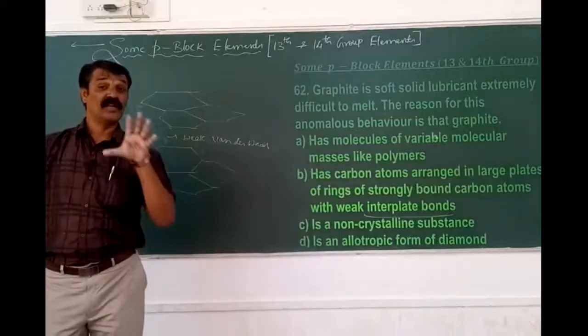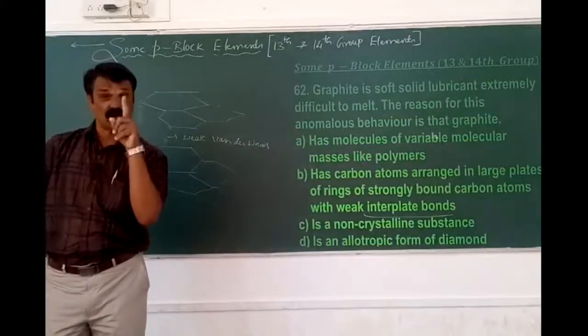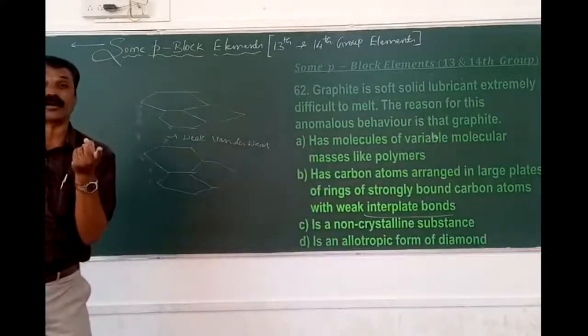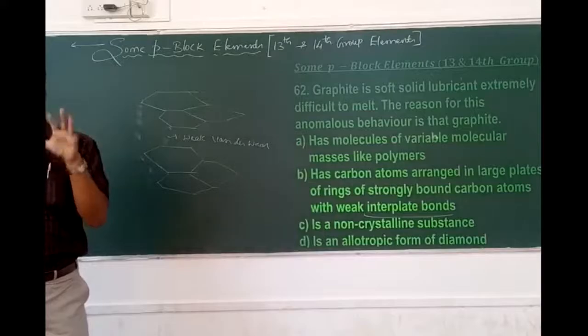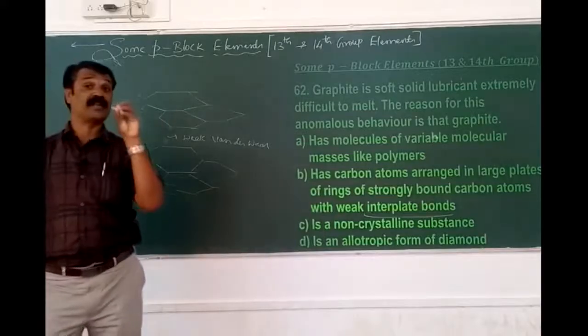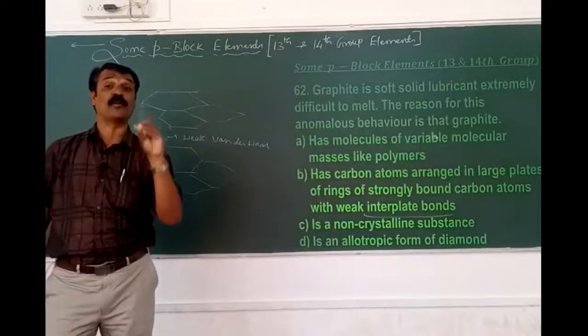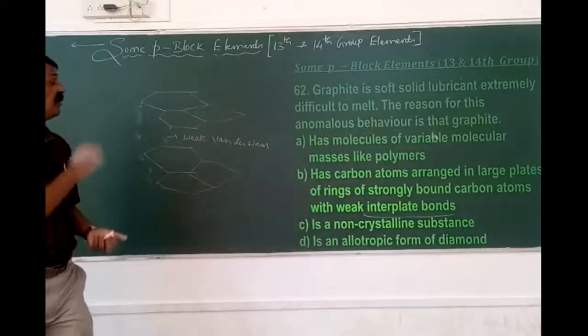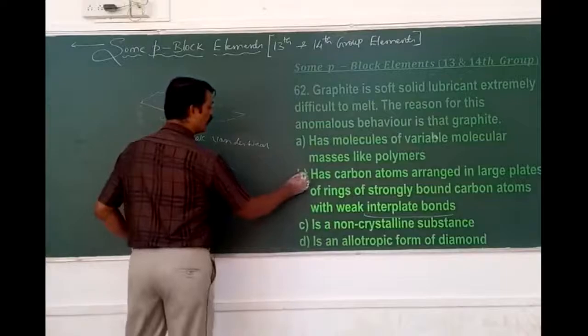Even though it is sp2 hybridized, because of one delocalized electron inside, it is first an example of a good conductor of electricity, followed by, even though it is soft, its melting point is going to be higher, because of the weak Van der Waals force. Therefore it is the B option, 62B.